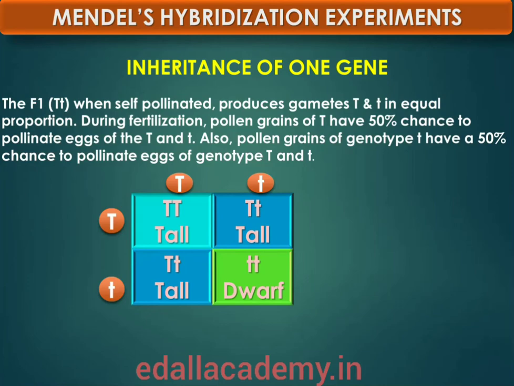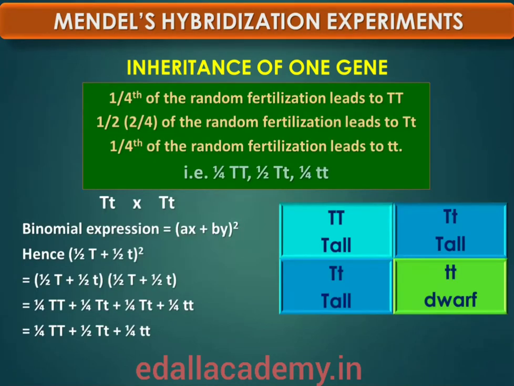From the Punnett square, it is easily seen that 1/4 of the random fertilization leads to capital T capital T, 1/2 leads to capital T small t, and 1/4 to small t small t. Though the F1 have a genotype capital T small t, the phenotypic character seen is tall. At F2, 3/4 of the plants are tall, where some of them are capital T capital T, while others are capital T small t. Externally, it is not possible to distinguish between the plants with the genotype capital T capital T and capital T small t.